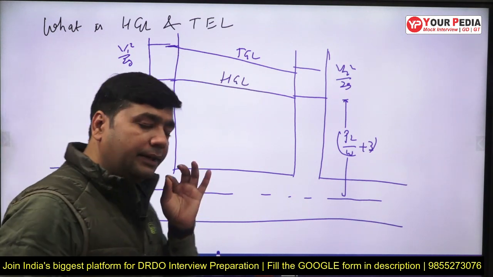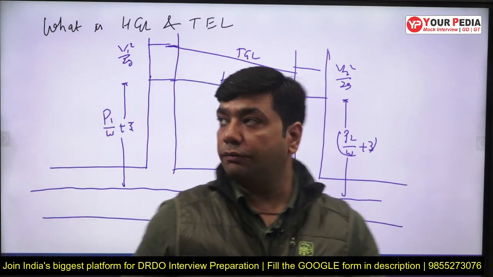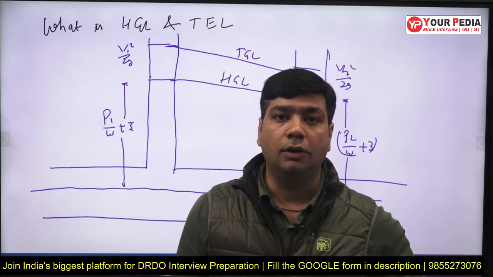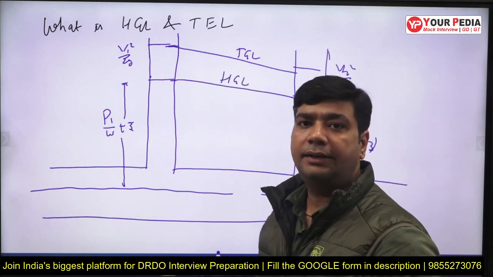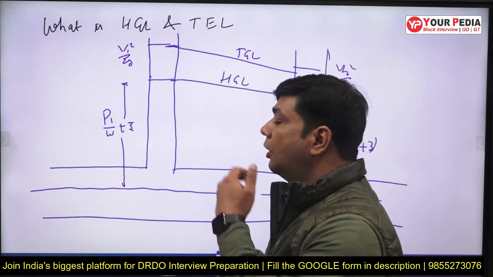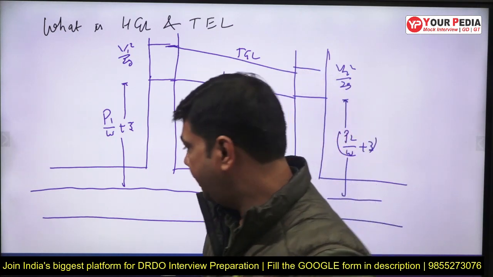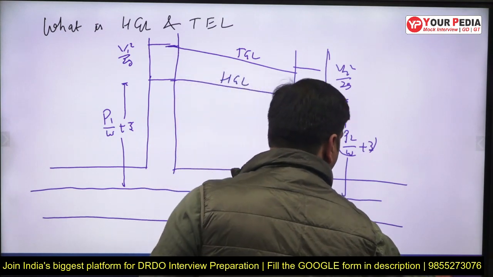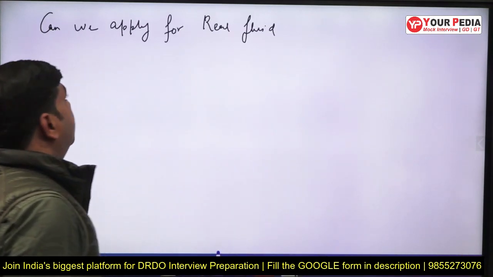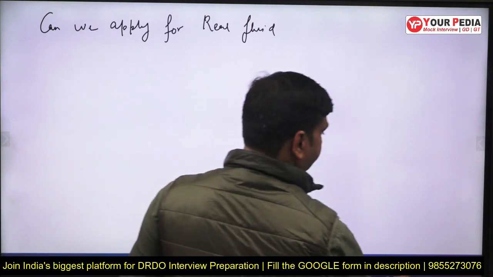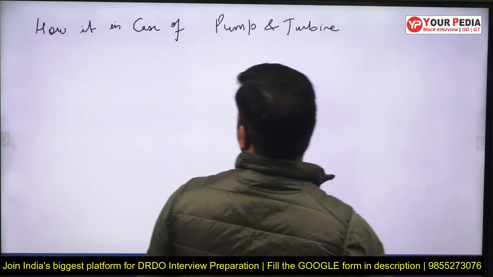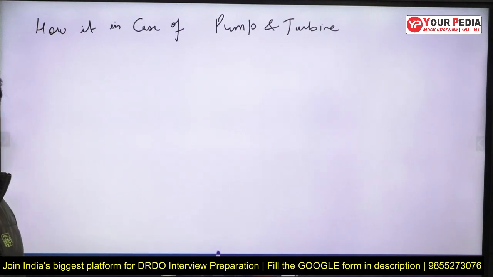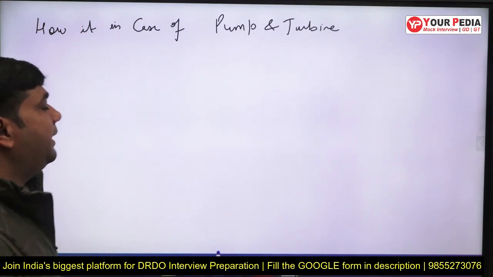So the hydraulic gradient line is a locus of all the piezometric heads, whereas the total energy line combines all the piezometric head plus kinetic head. The next question that is going to be asked under this is: what are the HGL and TEL in the case of a pump and a turbine?